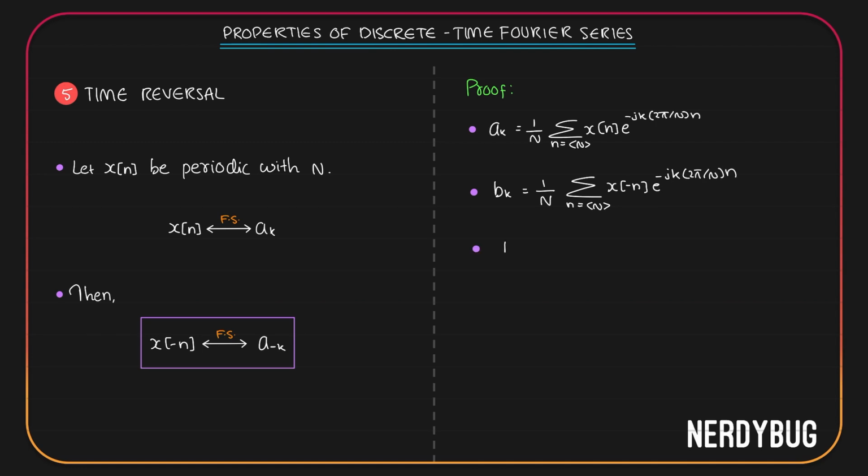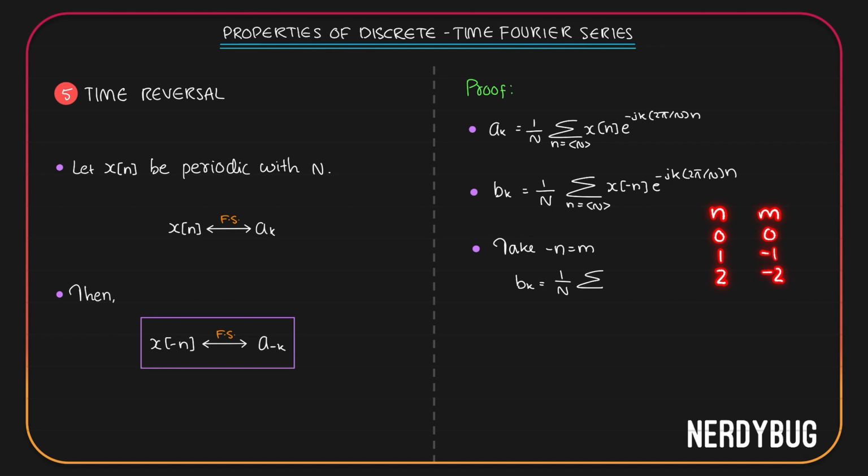Let us apply our trick. Take minus n is equal to m. Then bk becomes 1 by N summation. If n is taking N consecutive integer values, then m, which is minus n, will also take N consecutive integer values. For example, if n is taking 0, 1, 2, then m will be taking 0, minus 1, minus 2.